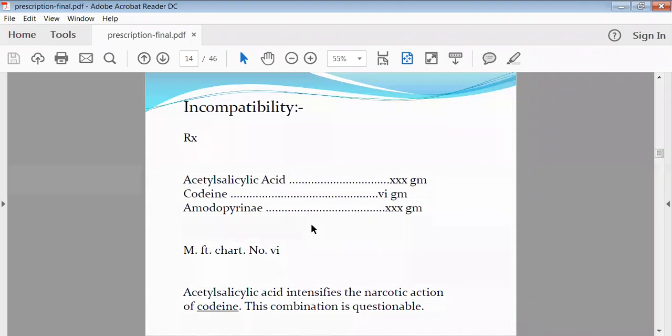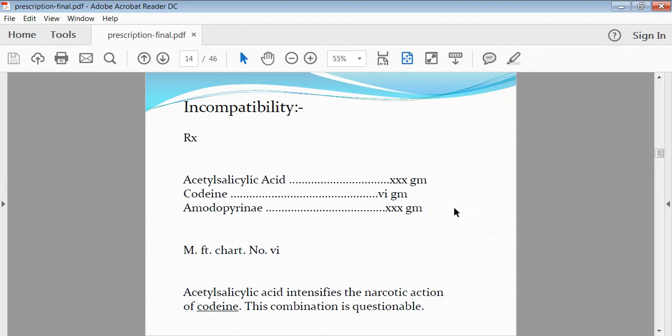See here, one example is given regarding incompatibility: acetyl salicylic acid, codeine, and amidopyrine. These 3 drugs have been prescribed by your physician to the patient, and he will go to the pharmacist and ask for such a medicament. Now see here, acetyl salicylic acid intensifies the narcotic action of the codeine. Codeine is a narcotic in action.